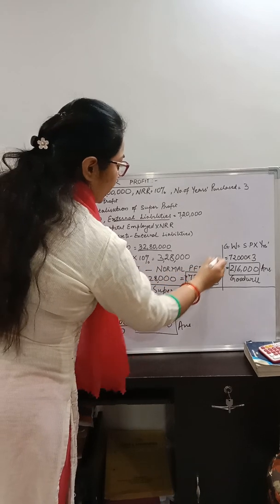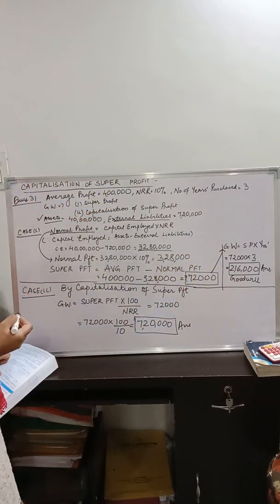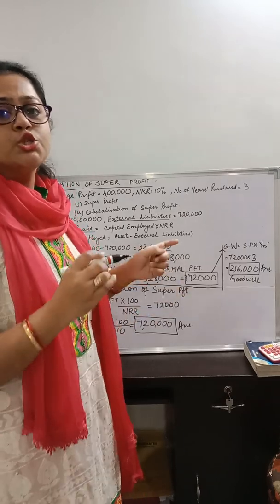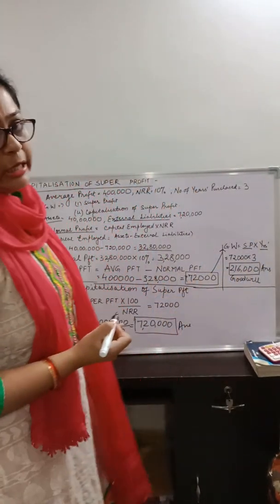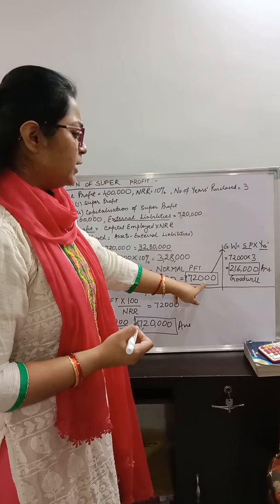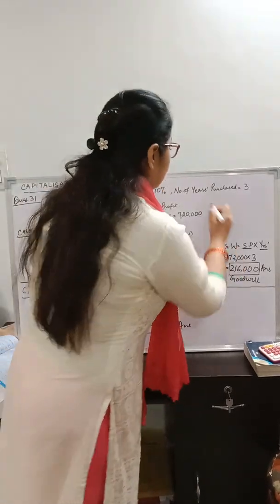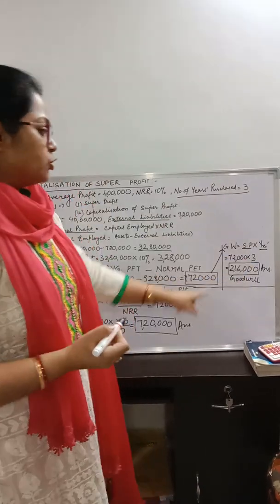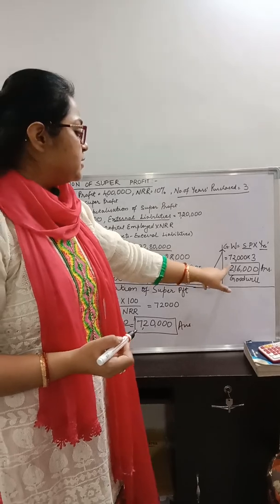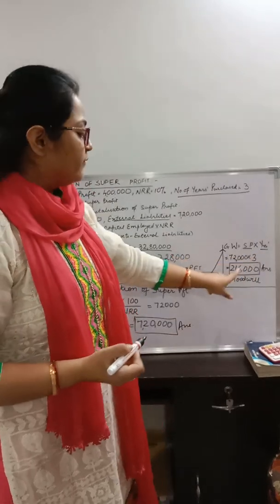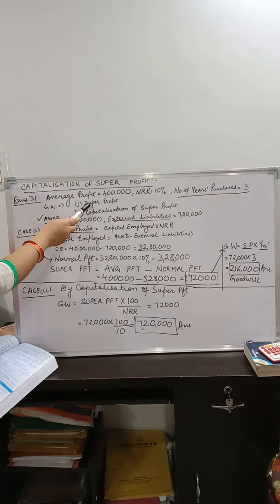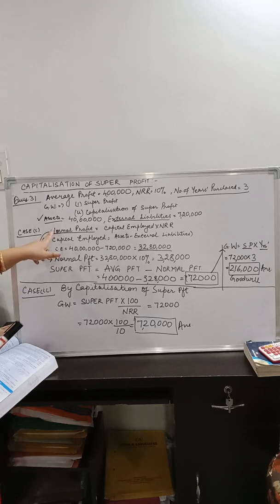Now this will be applied to the formula of goodwill as per super profit. The formula says the amount of super profit multiplied by the number of years' purchase. The amount of super profit is 72,000 multiplied by the number of years' purchase, which is taken from the question. The number of years' purchase was 3. So the amount of goodwill as per the first case is 72,000 multiplied by 3, which is 2,16,000 rupees.